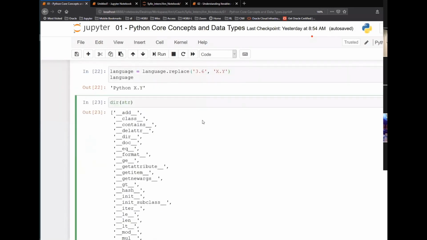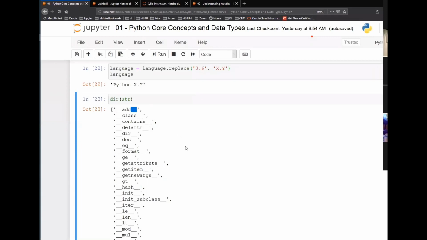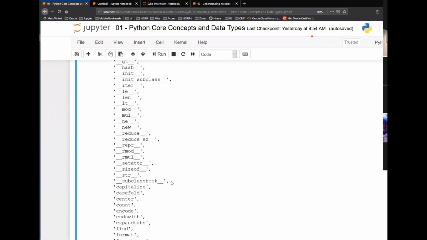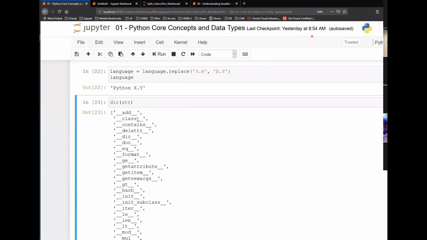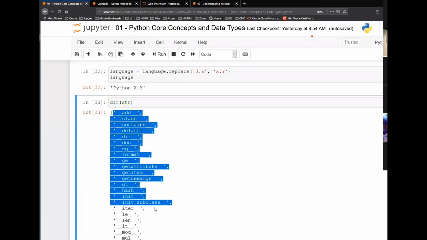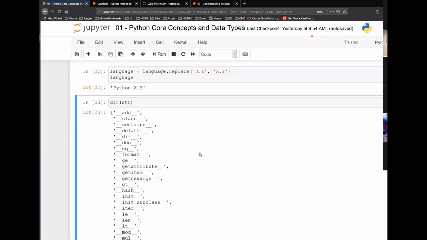Okay. So for now, anything that starts with double underscore and ends with double underscore, ignore that. Don't worry about those things. Ignore all these that start with double underscore and end with double underscore. Let me first explain why they are there. Why do these names starting and ending with double underscore exist? If you want to change the default behavior of a function, let's say add. Okay, so add is there.